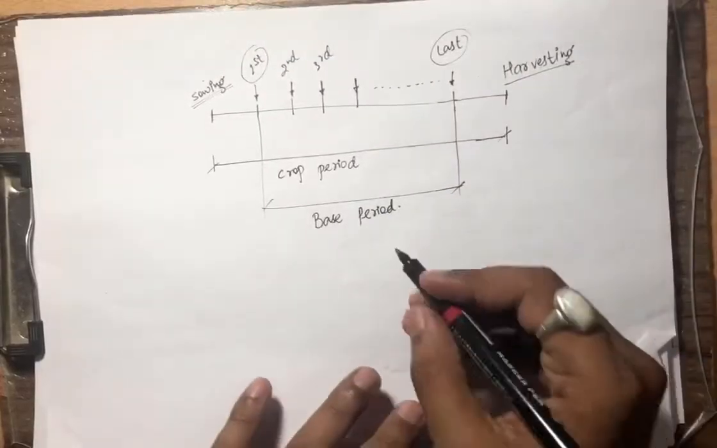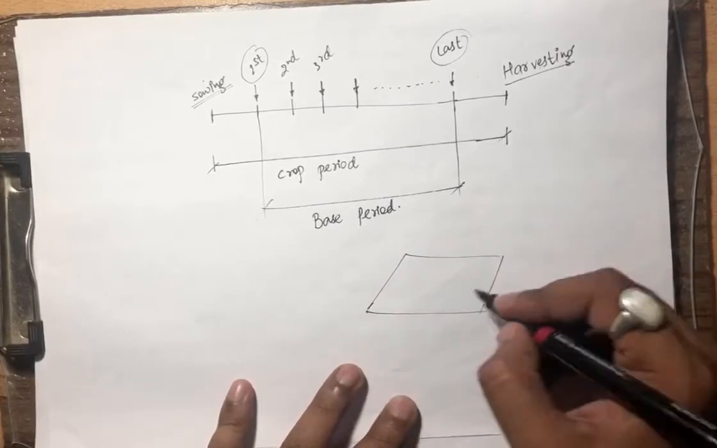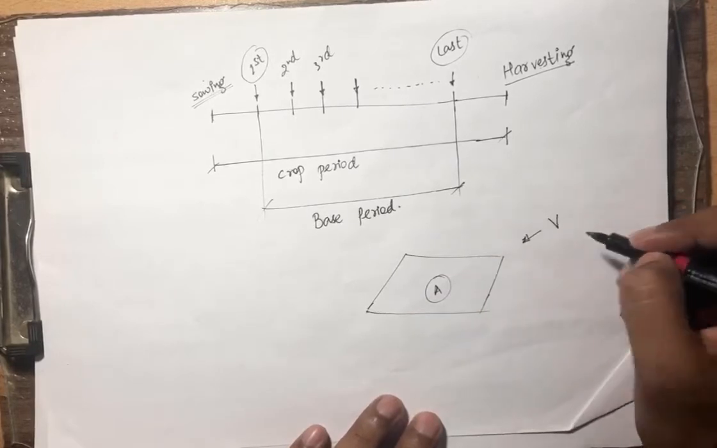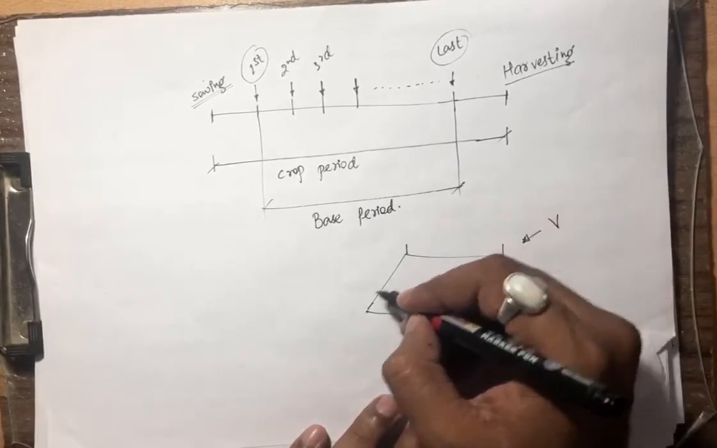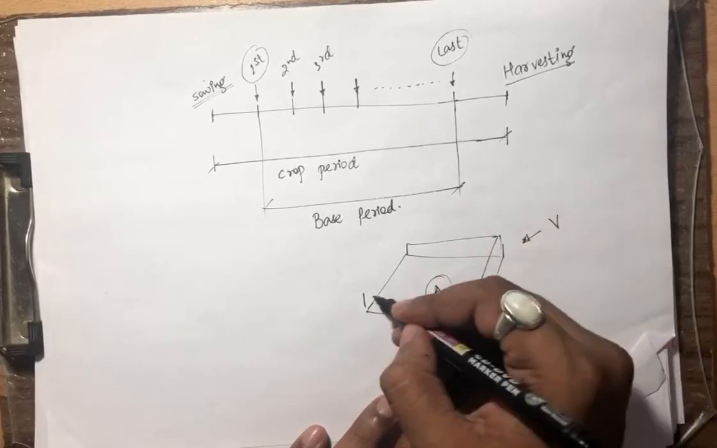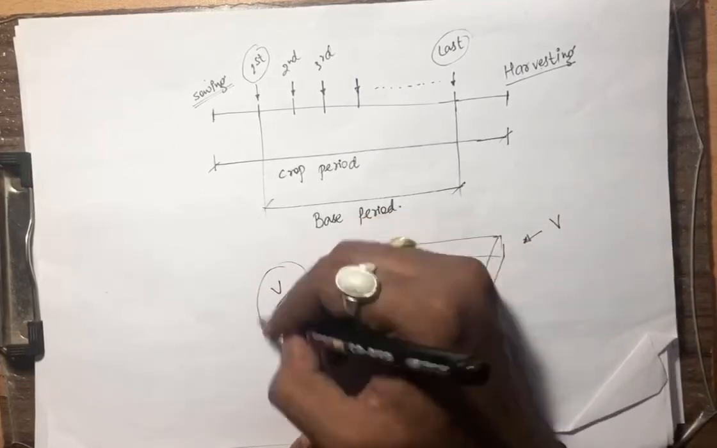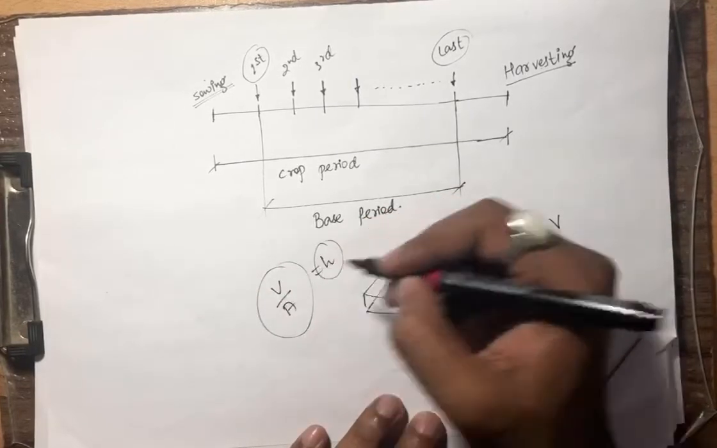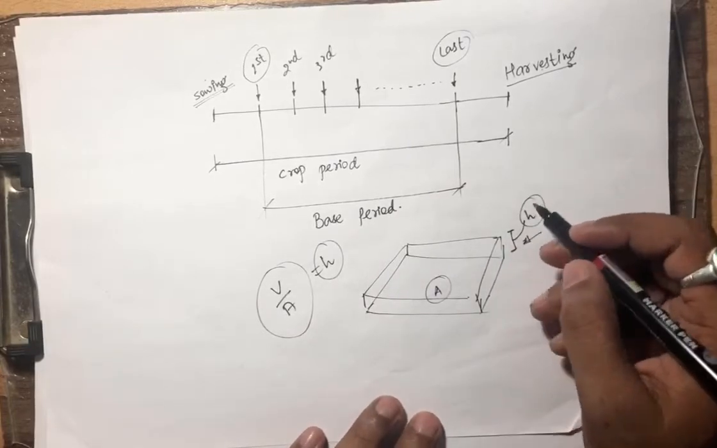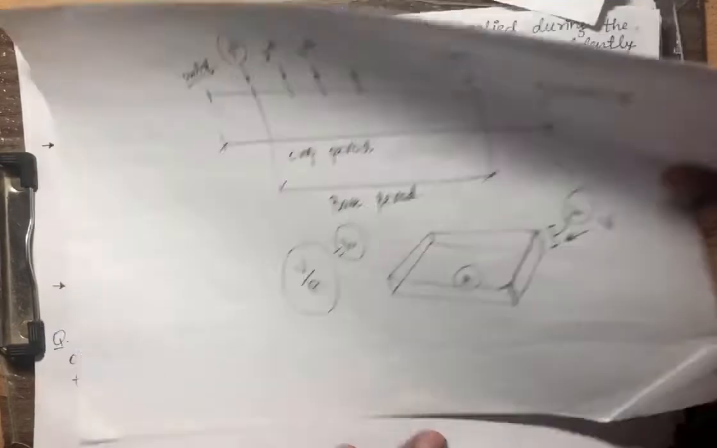Let me show you this. Let us say this is the irrigated field having area A. So we have supplied volume V. If we divide this volume by area, what are we going to get? A depth. So this is H. What is H? H is the depth of water which is going to stand on this irrigated area.